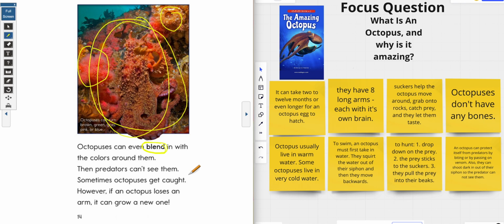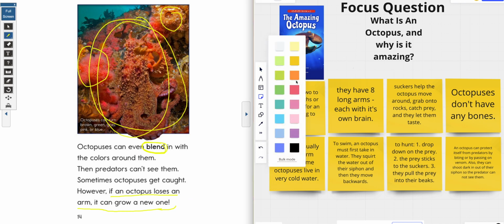Sometimes octopuses get caught. However, if an octopus loses an arm, it can grow a new one. Whoa! That's an amazing thing right there. If someone catches it and happens to get away with one of those arms, it can grow a new one. That is definitely sticky note worthy.